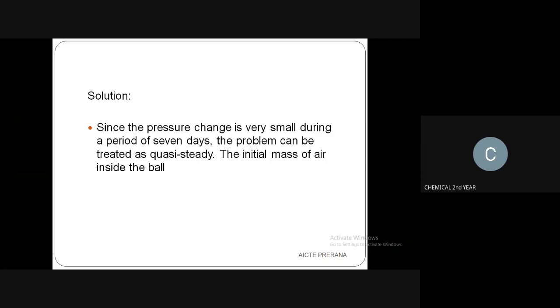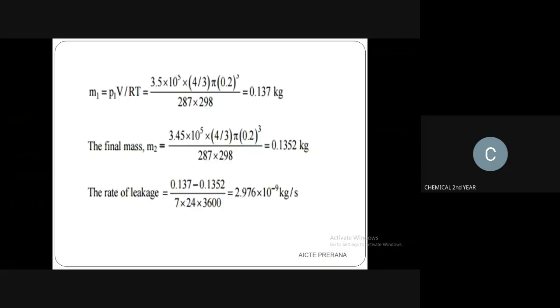Initial mass of air inside the ball: this is the formula for finding the mass, P1 V divided by RT, that is PV divided by RT.